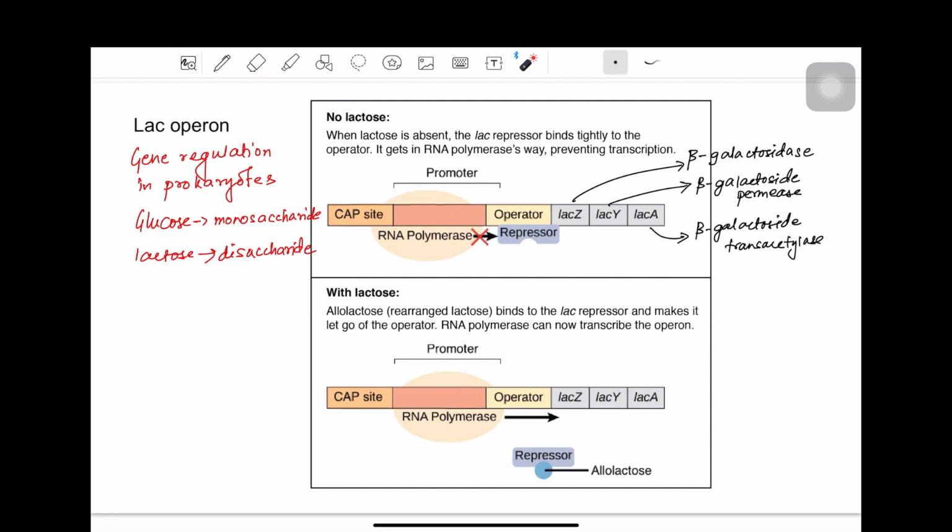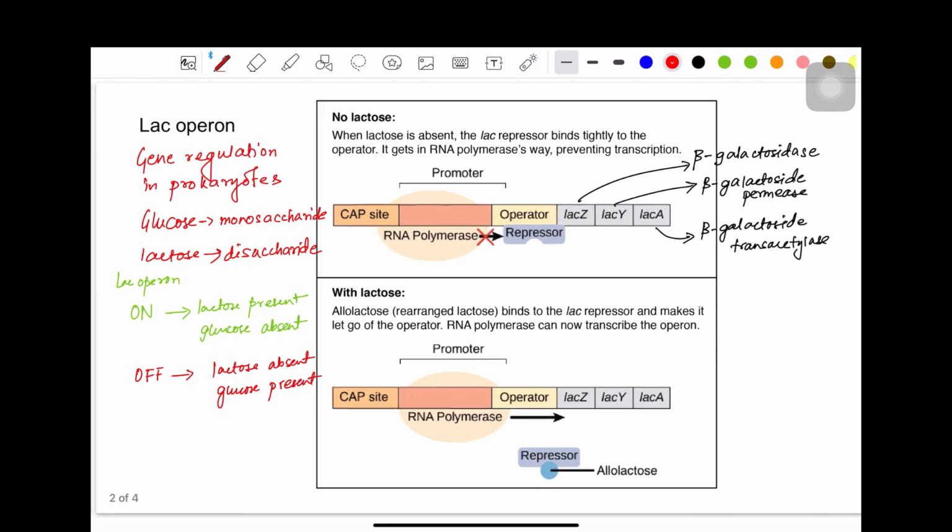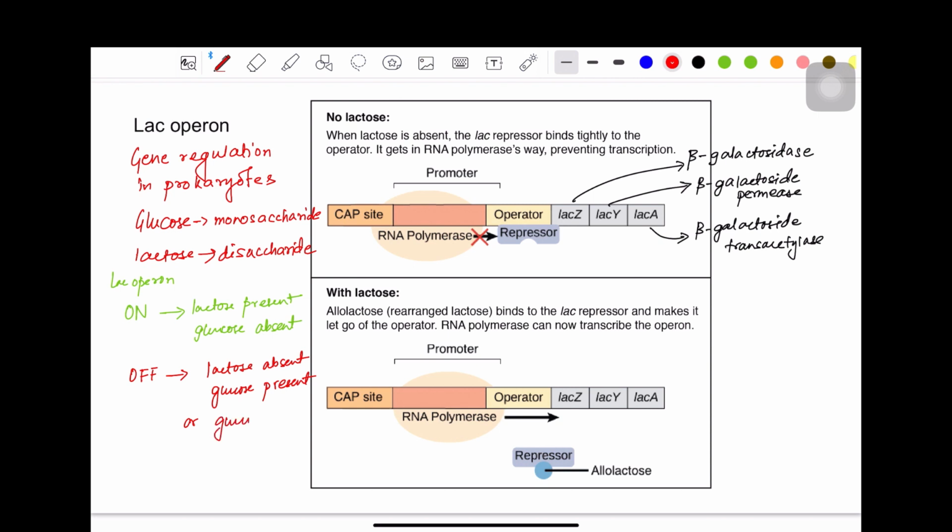Whereas, so I'll write it here, lactose operon is on when lactose is present and glucose is absent, whereas the lactose operon will be switched off when lactose is absent and glucose is present, or when glucose and lactose both are present.